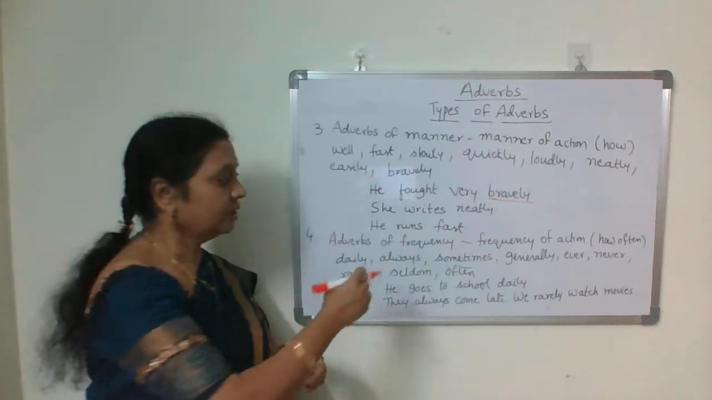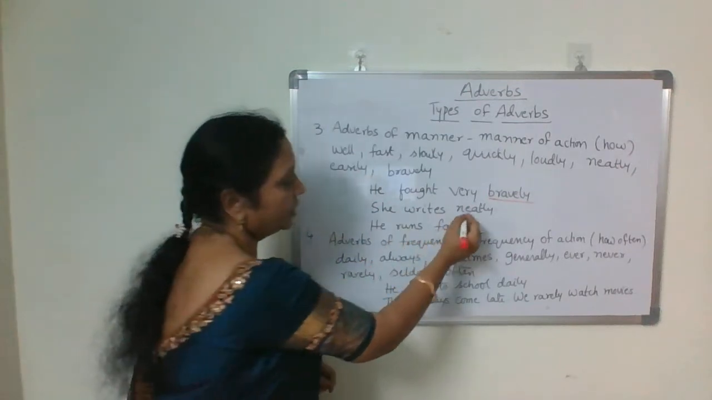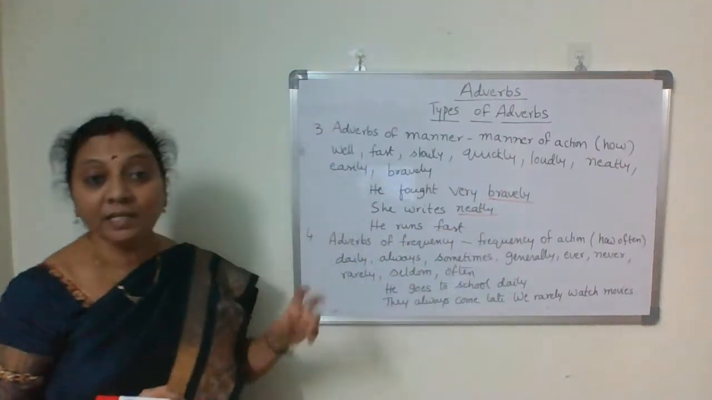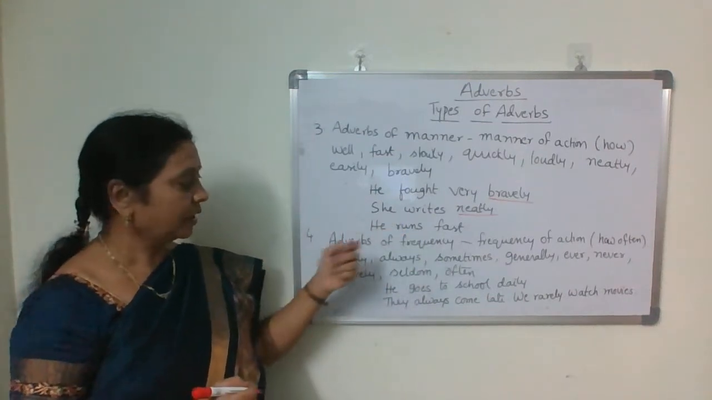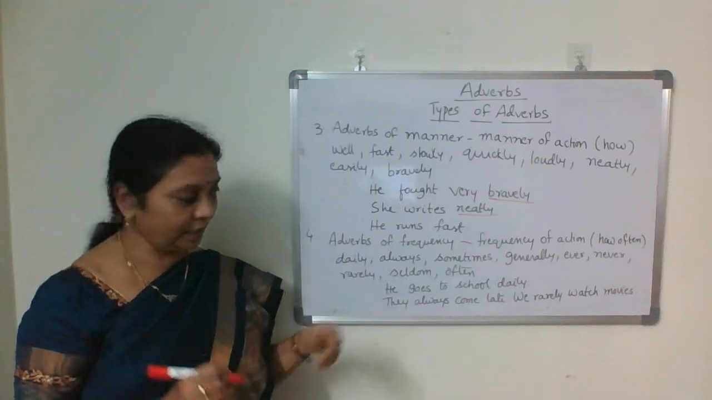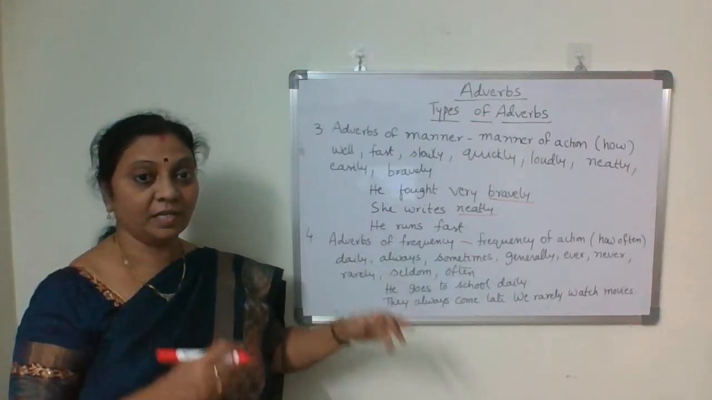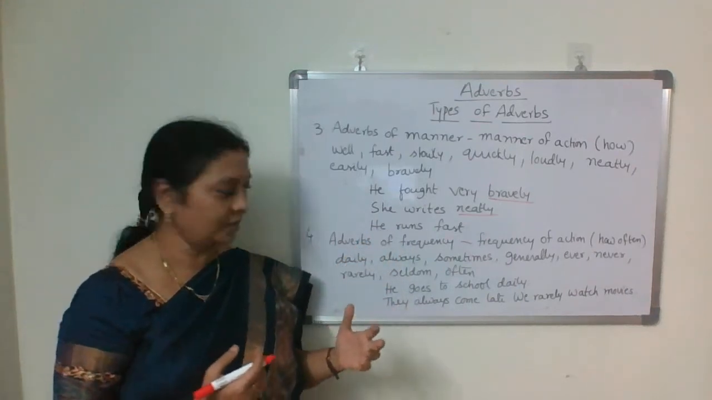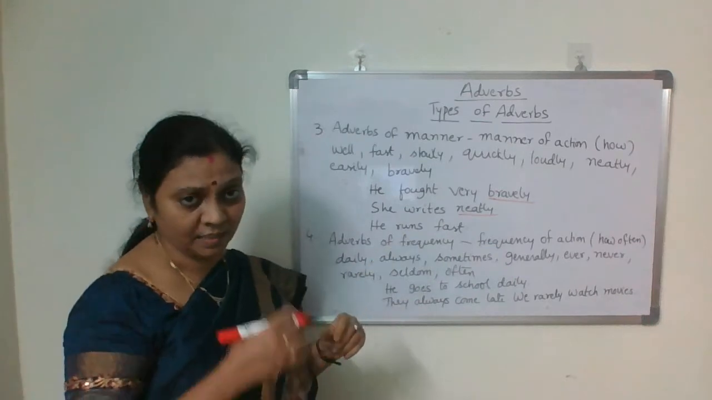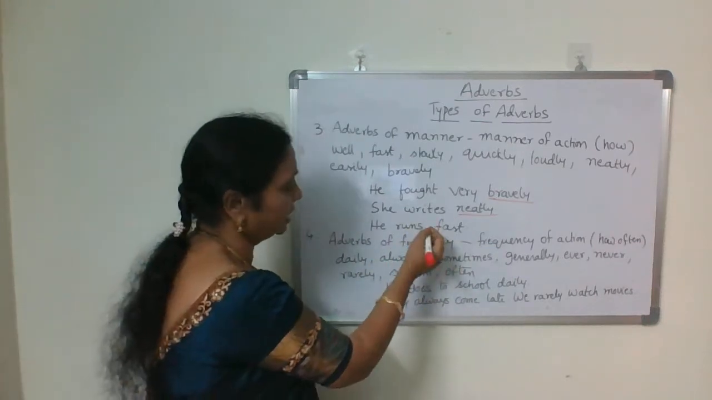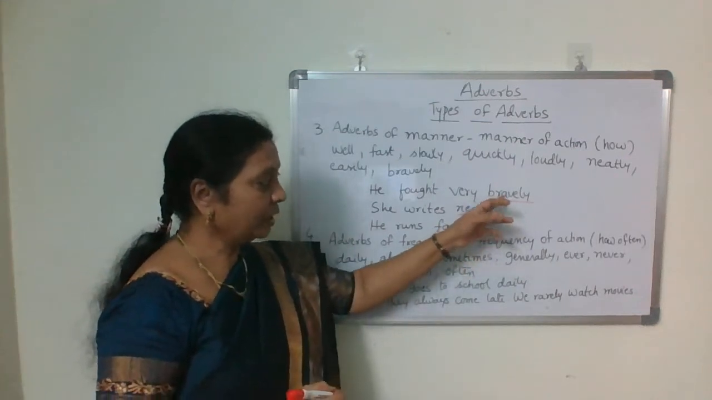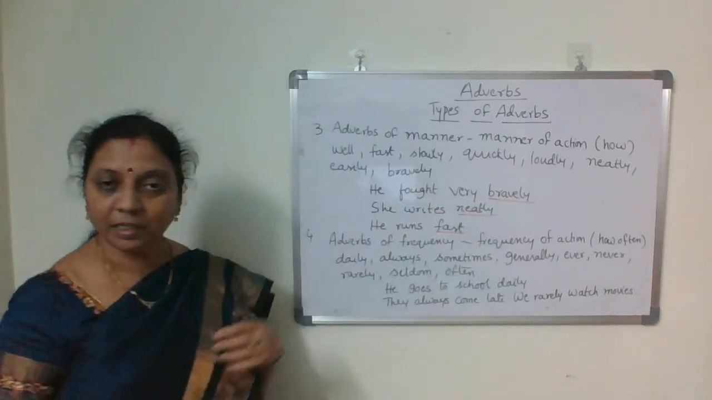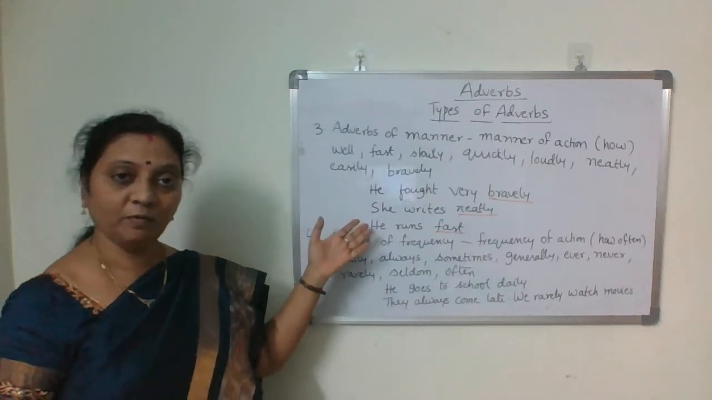She writes neatly. How does she write? She writes neatly. Then if you put a question, how does she write? She writes very neatly. He runs very fast. How does he run? He runs fast, or he runs very fast. So fast, neatly, bravely, slowly, quickly, all these are adverbs of manner.